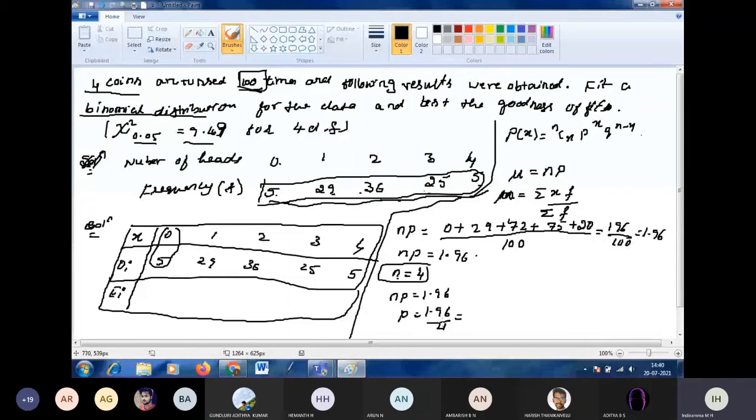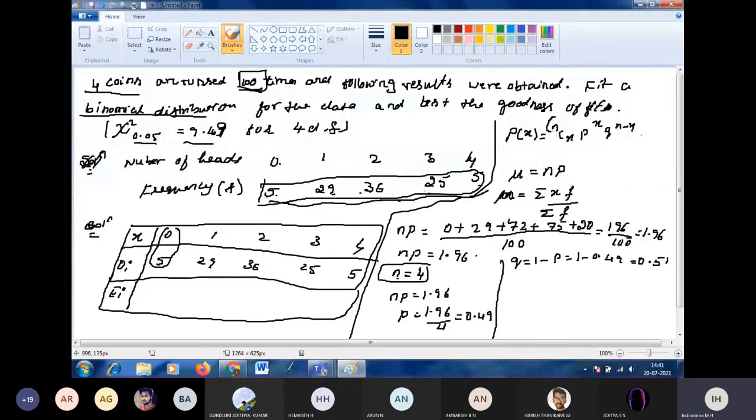What is 1.96 by 4? It is 0.49. So if p is 0.49, can you find q? How do we find q if we know p? q is equal to 1 minus p, that is 1 minus 0.49, which is 0.51. Q is 0.51.